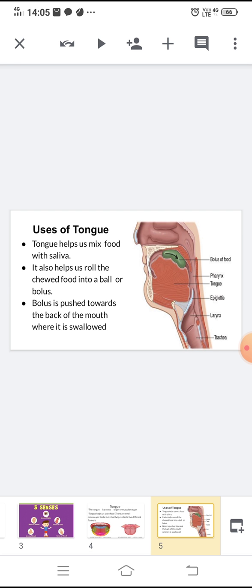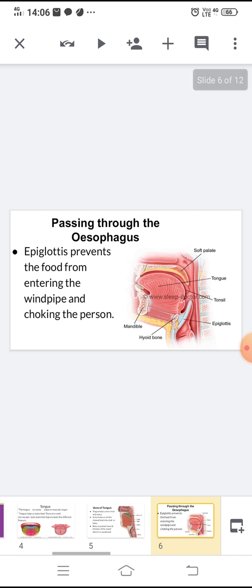All must look at this picture. The green color substance is the bolus of food. Tongue pushes this bolus towards the back of the mouth where it is swallowed. The swallowed food passes through the esophagus. When the food is swallowed, a flap called the epiglottis prevents the food from entering the windpipe and choking the person.